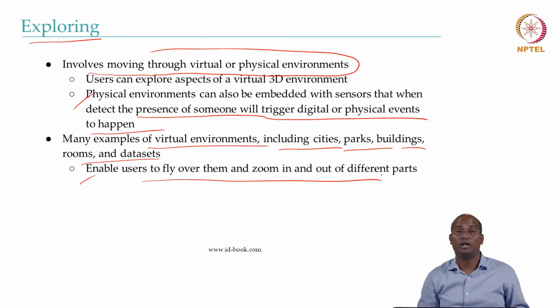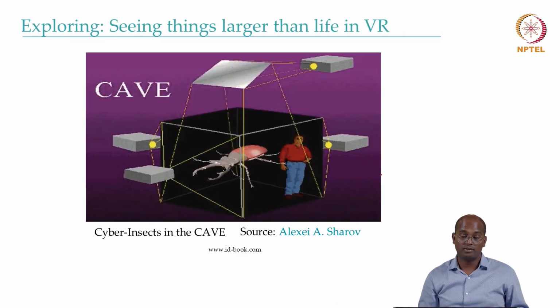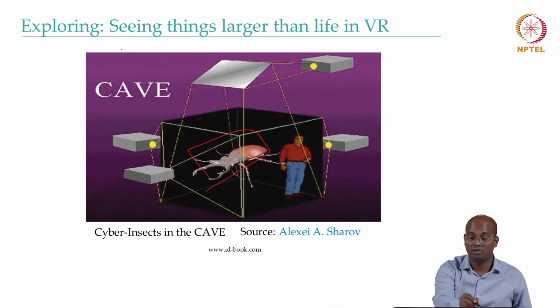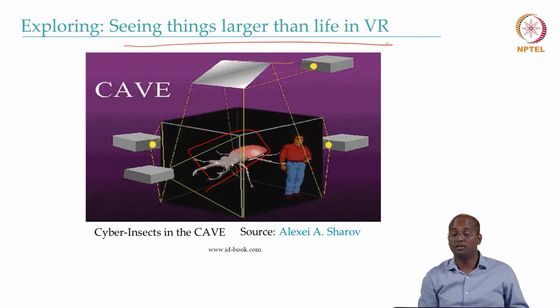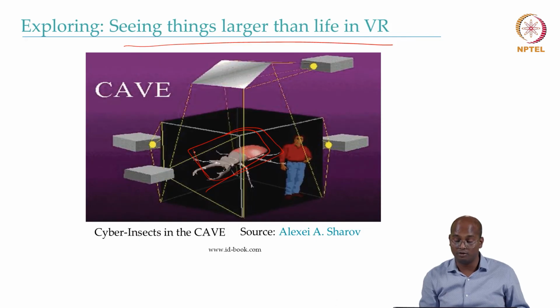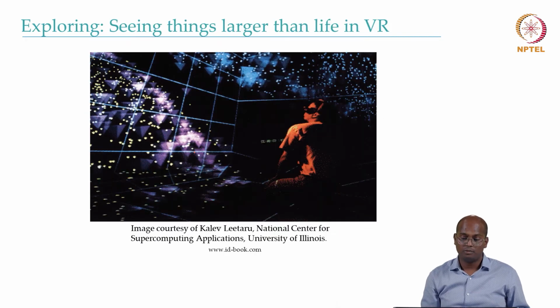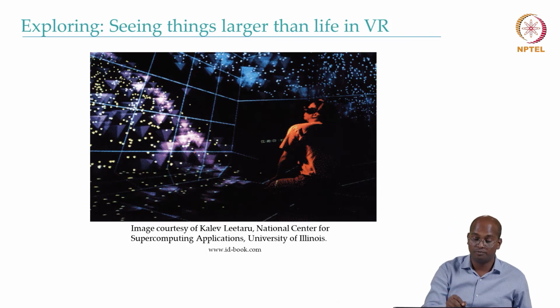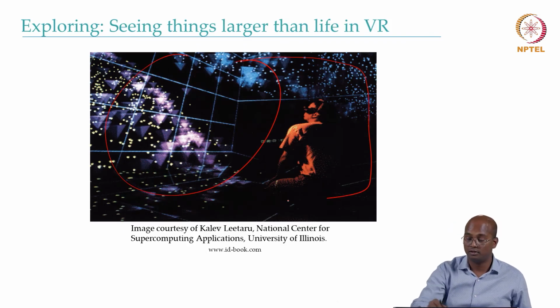So that is exploration you can do in the virtual world through augmented reality, virtual reality, mixed reality, and so on. So for example, in this case, you can see that you can visualize probably an insect in a cave. In this case, sometimes things are larger than life in virtual reality. So for example, here the insect probably looks the same size as a human, which is not true. And a similar thing you can see here in the example of space when the person is visualizing the space.